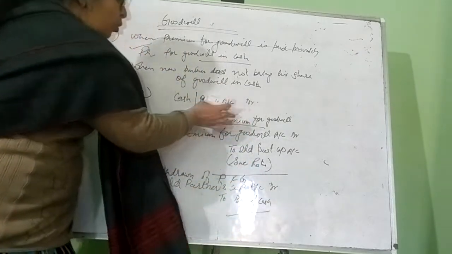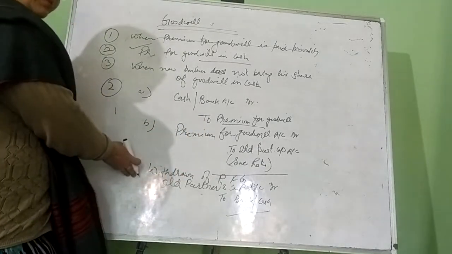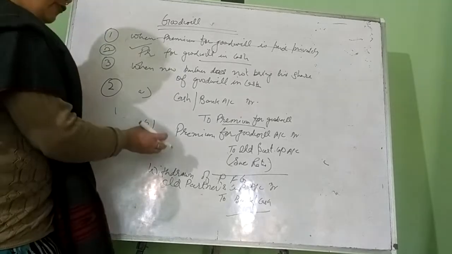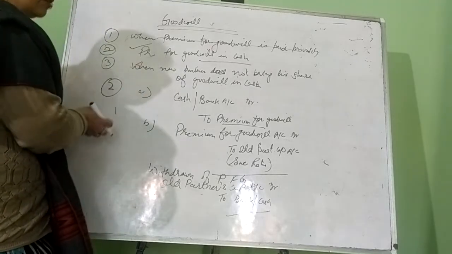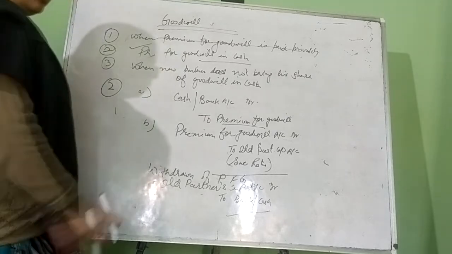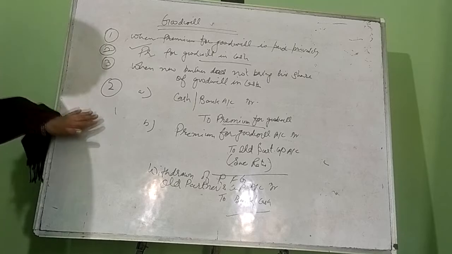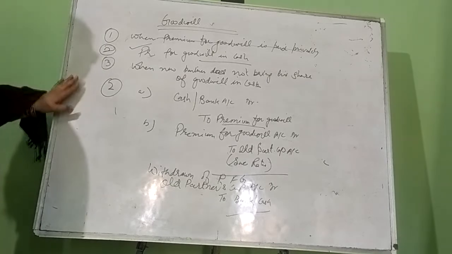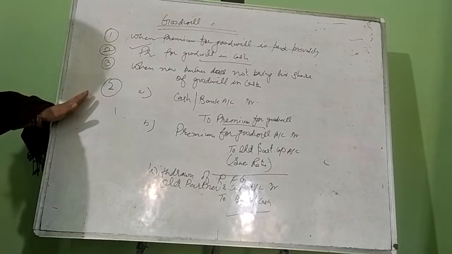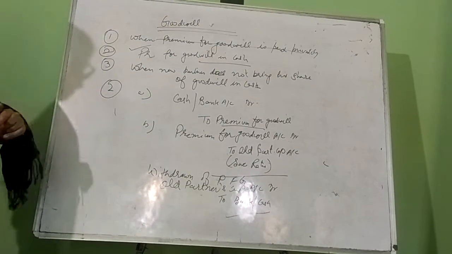If they are withdrawing the whole amount of premium for goodwill from the business, then their capital account will be debited by the same amount. If they are withdrawing some other amount from the business, then we'll debit their account with that particular amount only. So this is the accounting treatment for premium for goodwill when the new partner is bringing his share of goodwill in the business in the form of cash only.